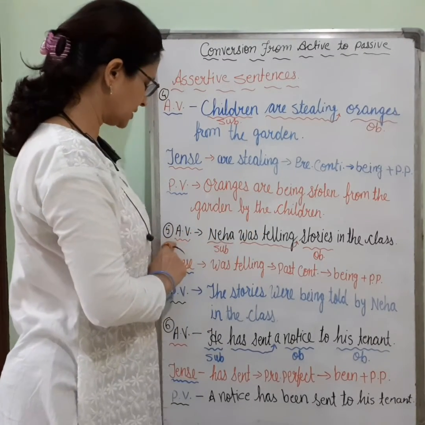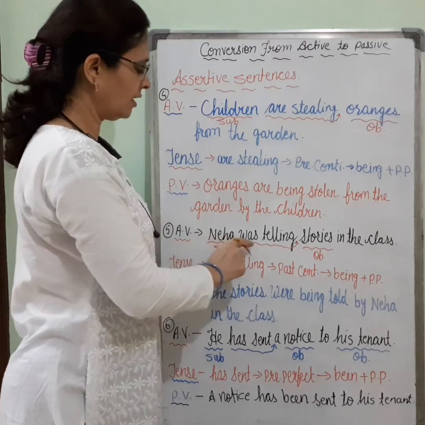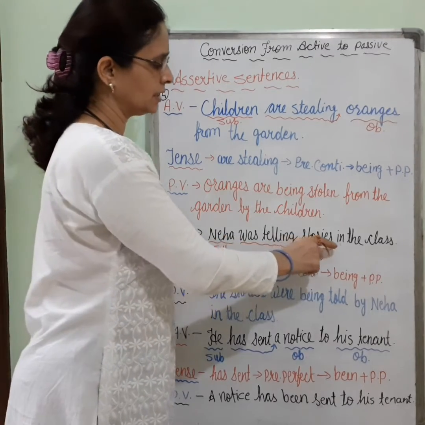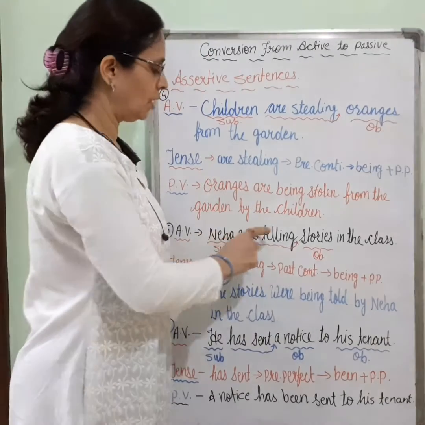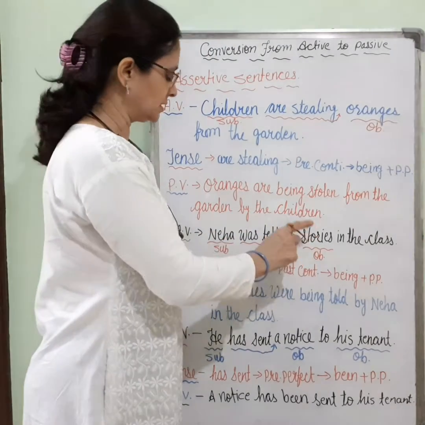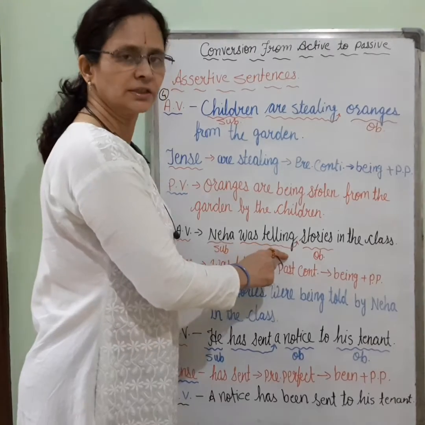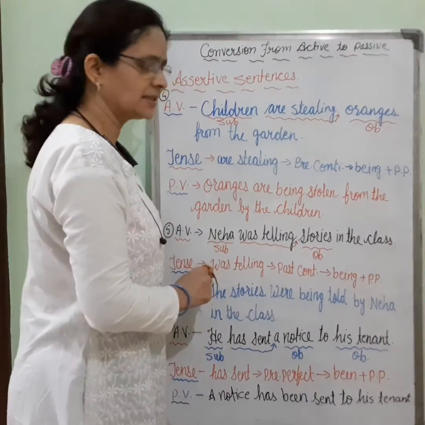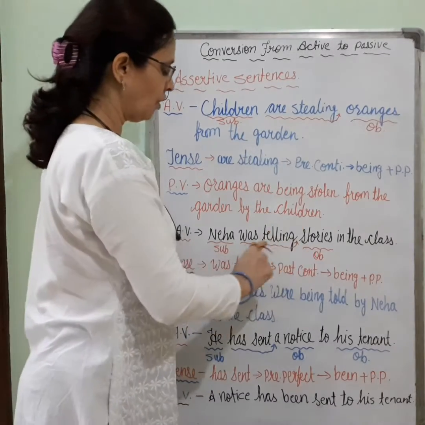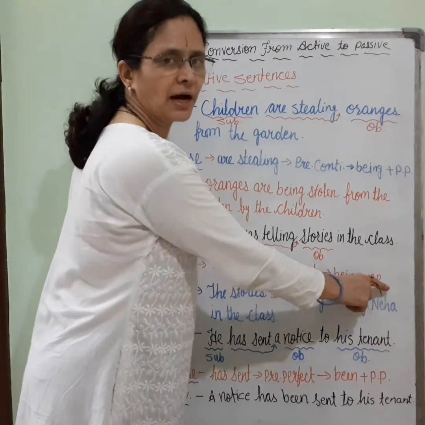Now, the next example is: Neha was telling stories in the class. What is the subject here? Neha. The object is stories. And the verb was telling is showing the past continuous tense. For the past continuous tense, we are using was or were plus being plus past participle.